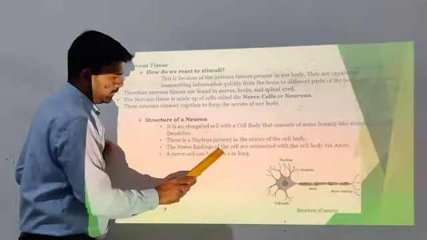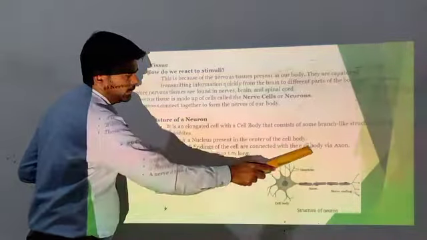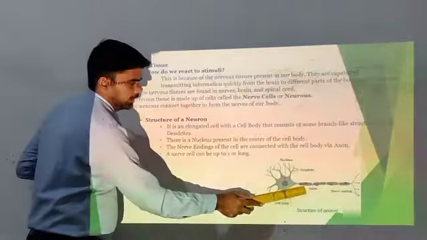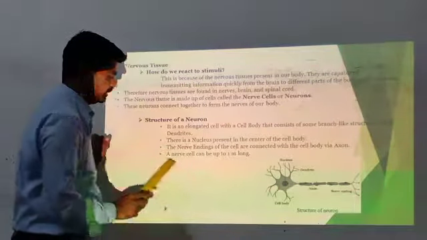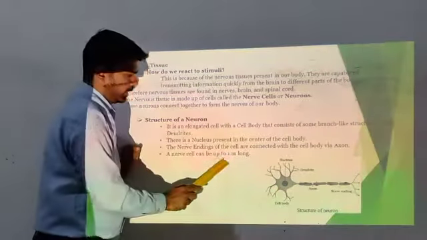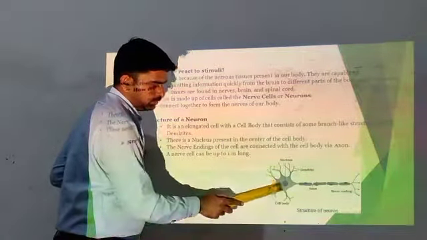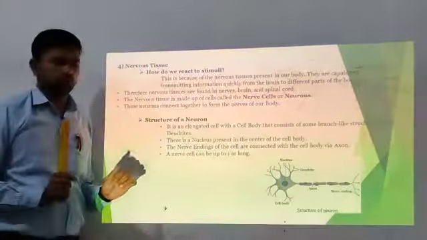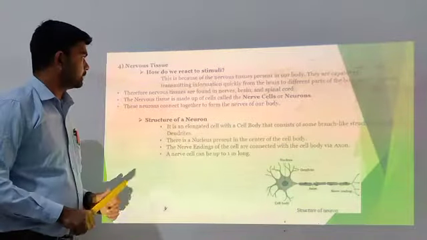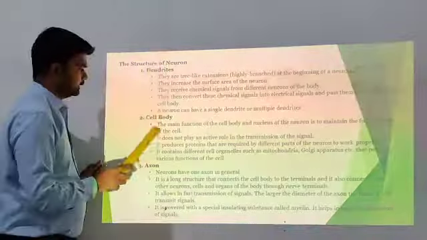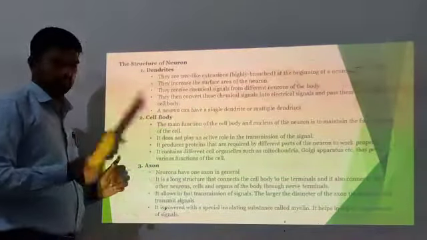The nerve endings of the cell are connected with the cell body via the axon. A nerve cell can be up to 1 meter long. Next, the structure of the neuron: dendrites, cell body, axon, as we have seen in the diagram.